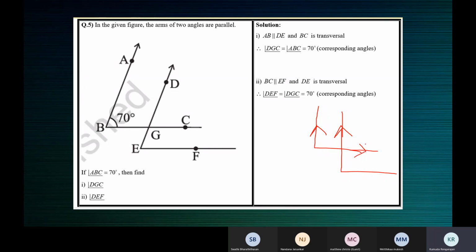Again, the second arm of the first angle and the second arm of the second angle, they are parallel. Like AB is parallel to DE, and BC is parallel to EF. That's what is meant by the arms of the two angles are parallel. One arm from one angle and another arm from another angle will be parallel.